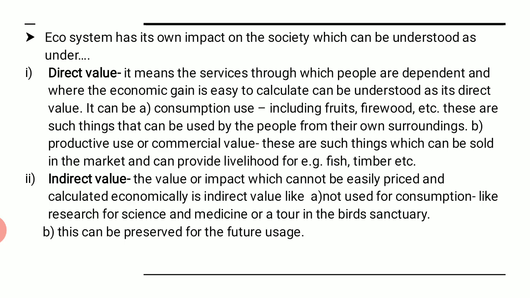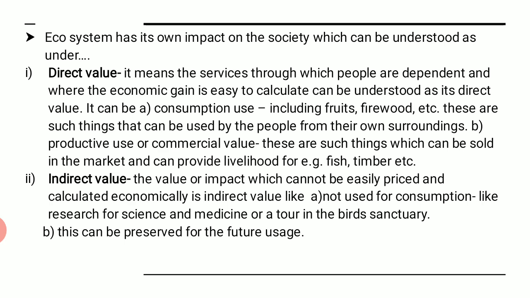For example, fish, timber, etc. See, if you focus on the example here, you'll come to know that fish, or timber, are things that we definitely get from nature, from the ecosystem. But when we sell them off, they become a means of livelihood, a means from where we can earn money. So that is why it is of commercial value.